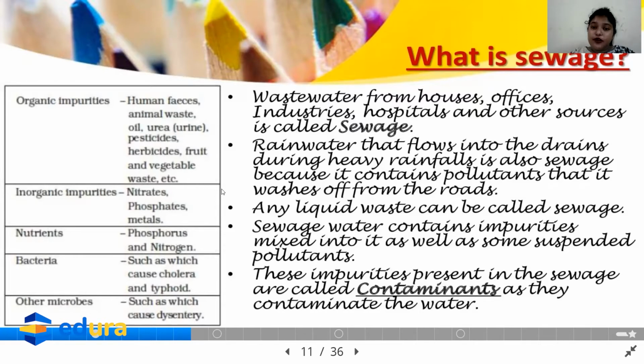Bacteria are the microorganisms which lead to the diseases called cholera and typhoid. Then what are the other microbes? Whatever other microbes are present, they will cause dysentery.